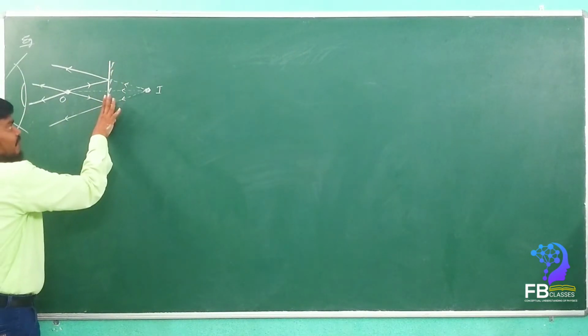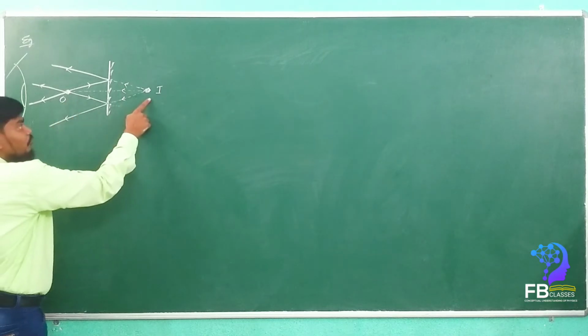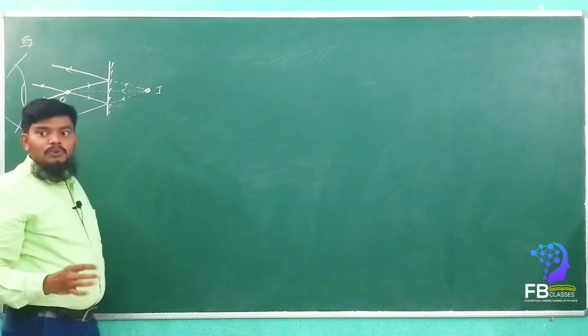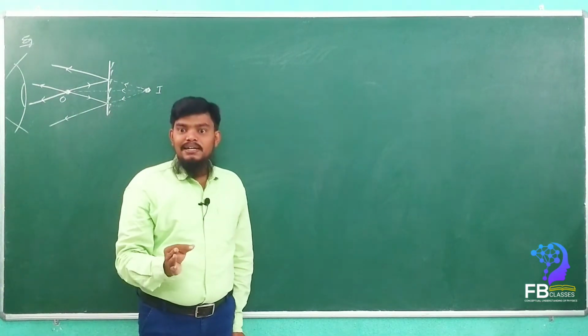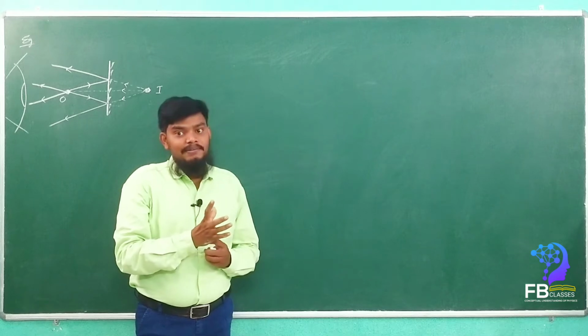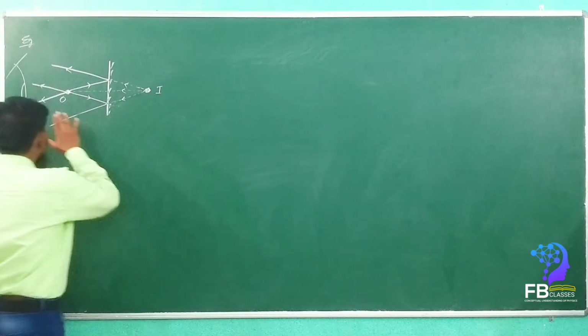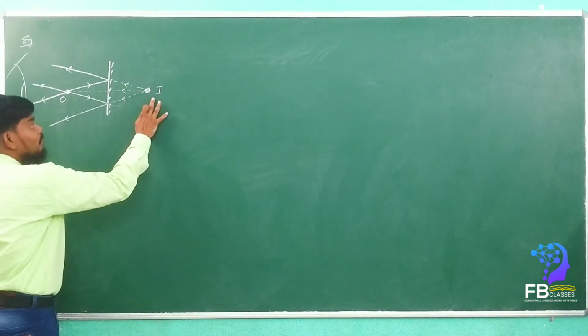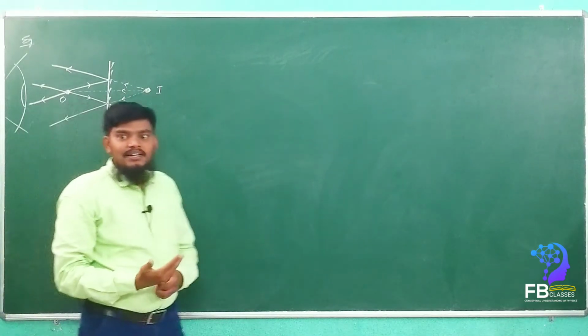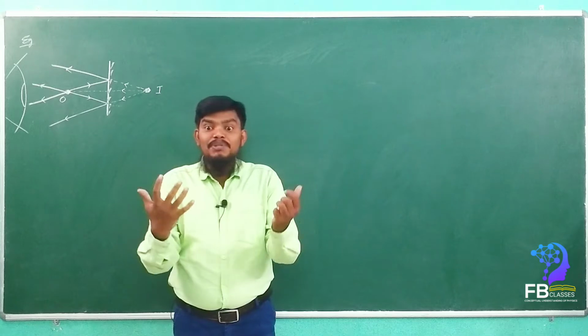If you place the mirror, what will happen? The mirror forms the virtual image here. From the virtual image, the rays will come exactly as if the original object were placed there. Understand? That is why the eye can recognize another object. So this is an actual image. What will the eye find out? There is some object there.